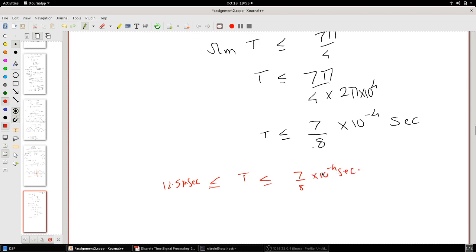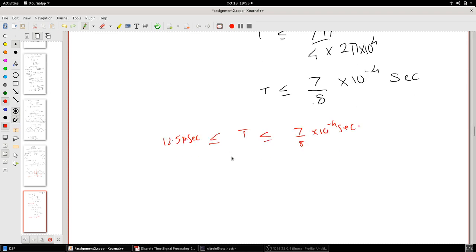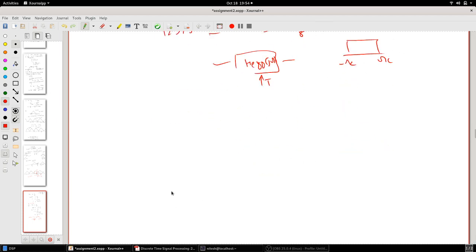That's your bound for which your system will act like a low pass filter cutting off frequencies above ω_c. So that answers your second question.